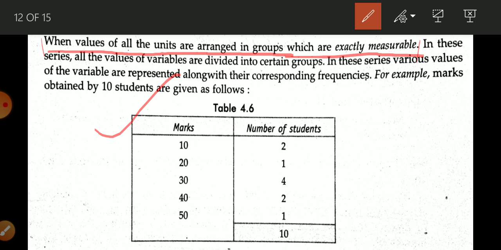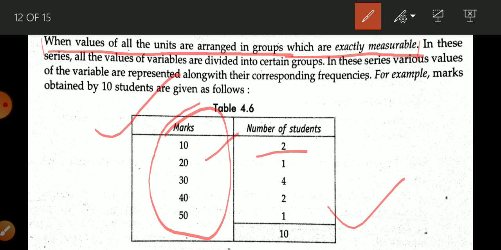And then after that you have to keep in the mind this. Okay, suppose here is given, now here you can see ki here is grouping of data and you can exactly measure, like how many students are getting 10 marks? 2. How many students who are getting 20 marks? 1. How many students who are getting 30 marks? So there are 4 students. How many students are there who are getting 40 marks? 2 students. And how many students are here who are going to get 50 marks? So there is only 1. In this way there are total 10 students.